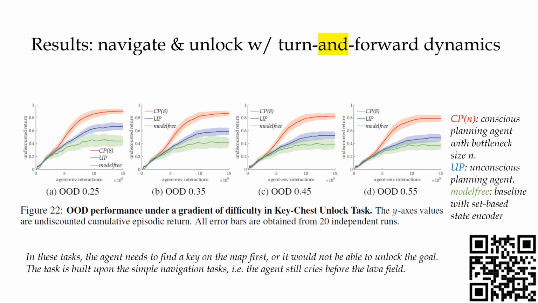Finally, we introduce the last set of results, which are the navigate and unlock tasks with turn and forward dynamics. In these tasks, the agent needs to find a key on the map first, or it would not be able to unlock the goal. The task is built upon the simple navigation tasks, which means the agent still has to cross the lava field. In these essentially two-stage tasks, the CP agent is able to demonstrate far superior performance than the other baselines.